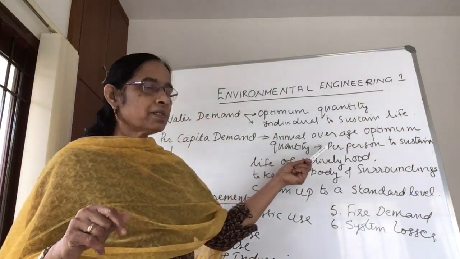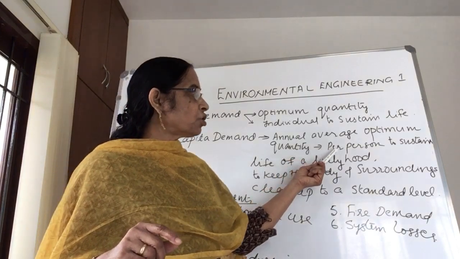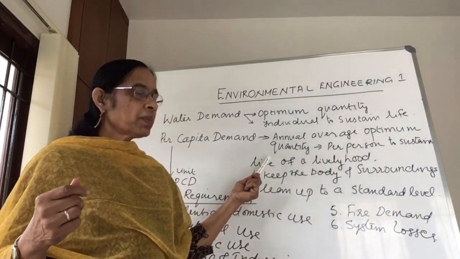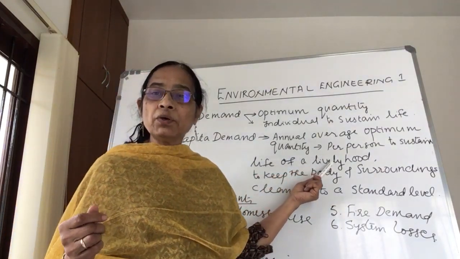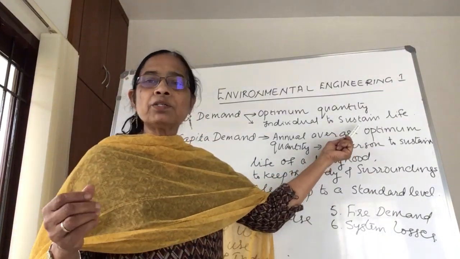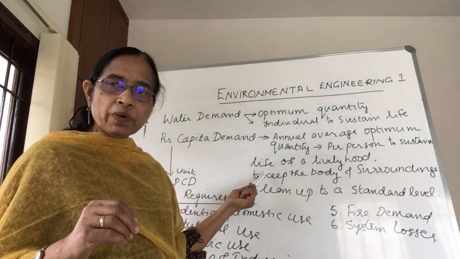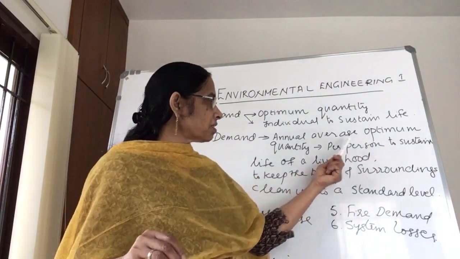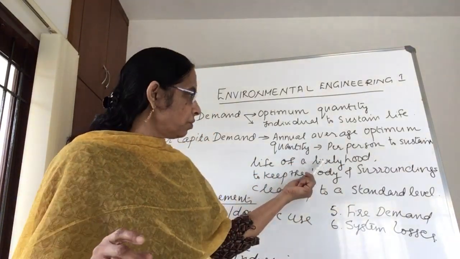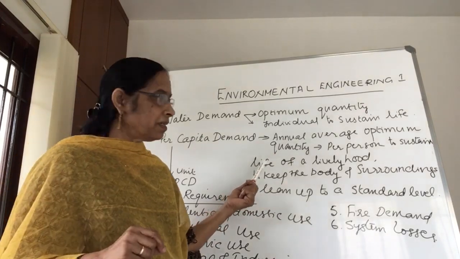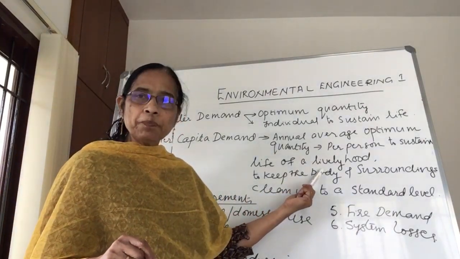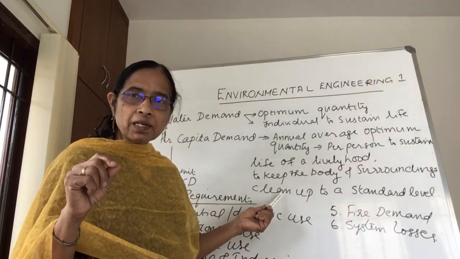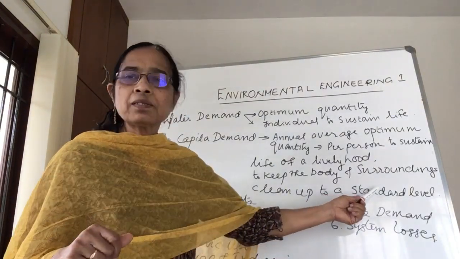Then again, the second important thing, it should be per person. Then to sustain the life of a livelihood. Here it is mentioned to sustain life, but in this particular per capita demand it is more specific. It is to sustain the life of a livelihood. Then next is to keep the body and surroundings clean up to a standard level.